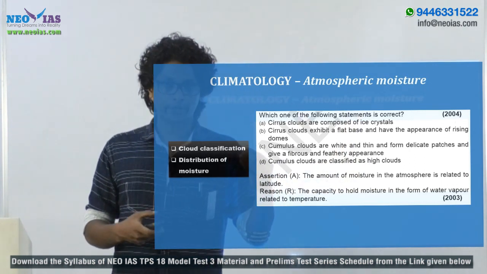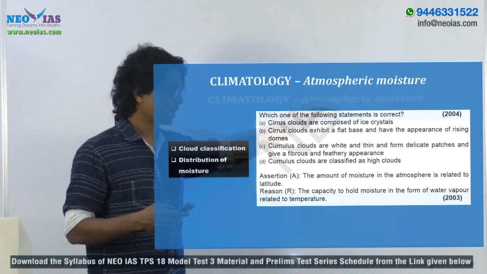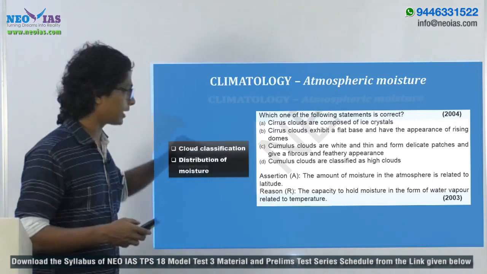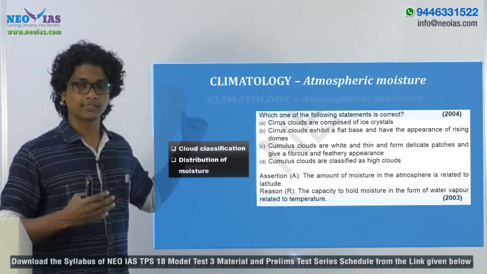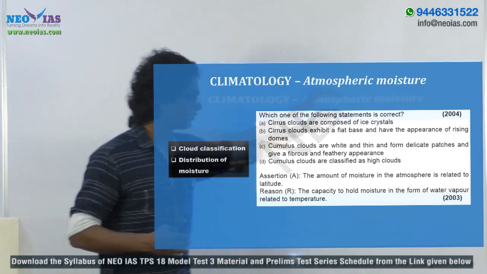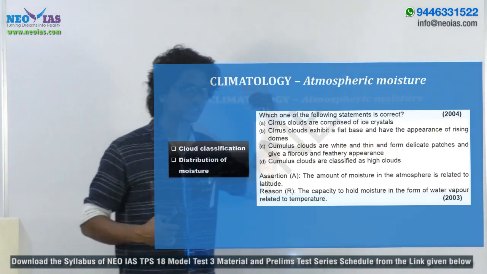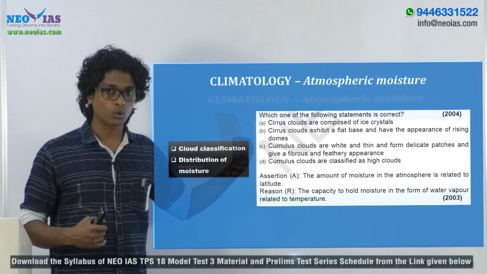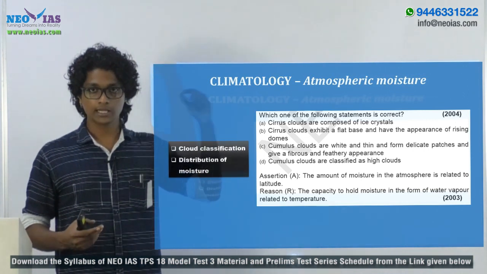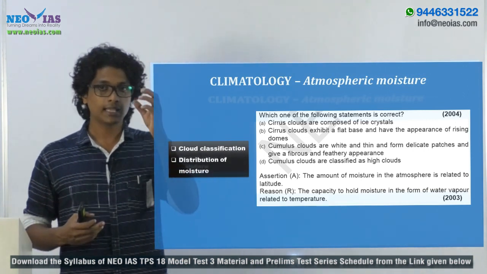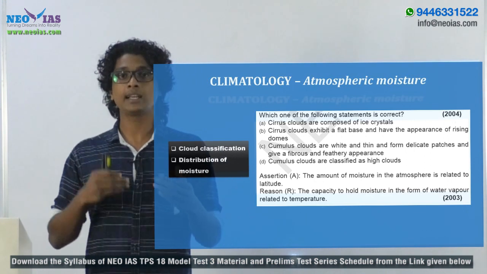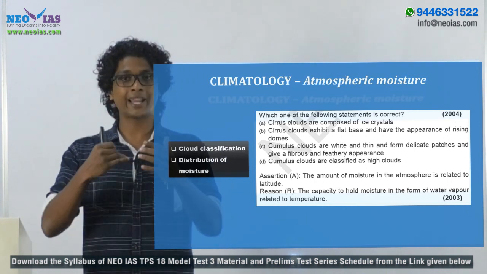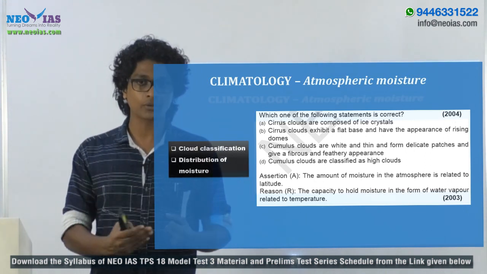The most important topic from this part of the syllabus is the cloud classification. Why I said this is the most important topic, even though in recent years we have not had questions from clouds, is because in the previous year the WMO updated the cloud atlas, in the sense they updated the general classification of clouds.